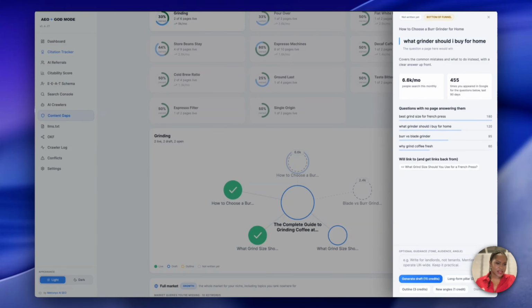One last thing is that when you generate, whether that's a basic blog post draft, or long form, or even an outline, these are never going straight to publish. They're all going to draft. So you generate it, you go and check it out, and then you hit publish once you've made your edits.